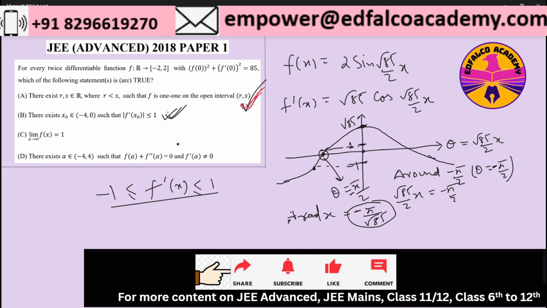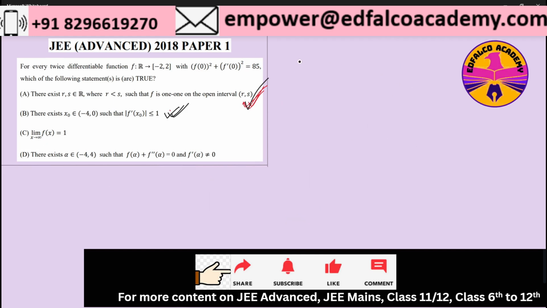Now let's move on to option C, where we want to find out whether the limit as x tends to infinity of f of x is equal to 1. Let's start with our assumed function, which was f of x equal to 2 times sine of root 85 by 2 x, right? Now if I take the limit as x tends to infinity, definitely we see that this limit does not exist.